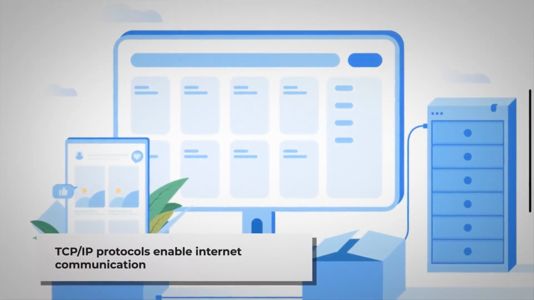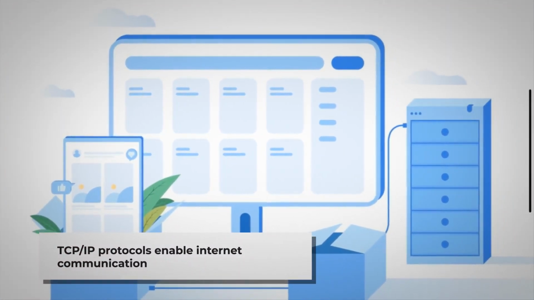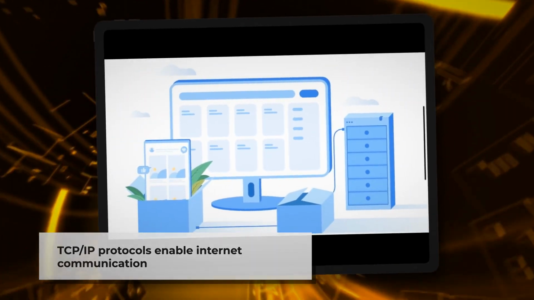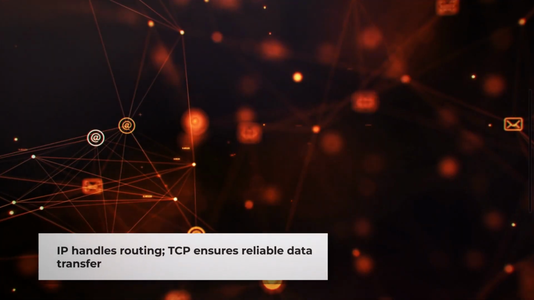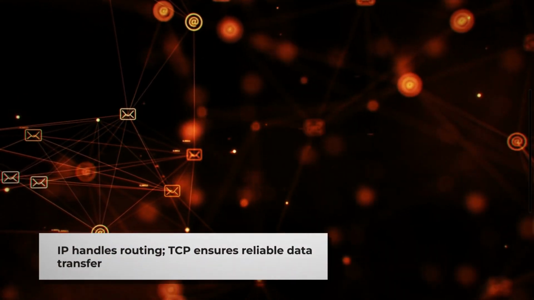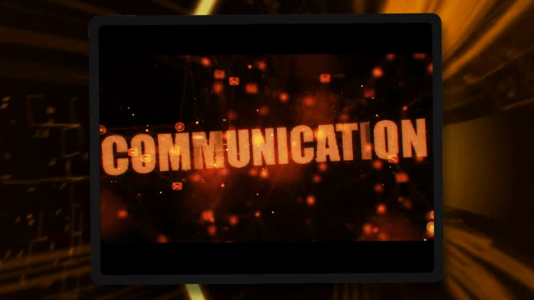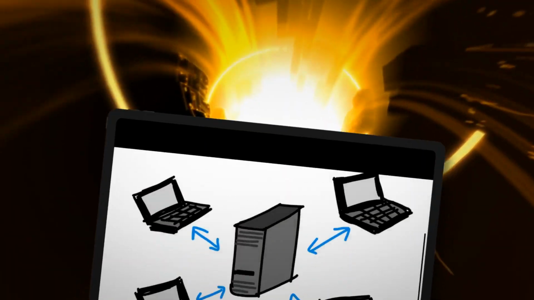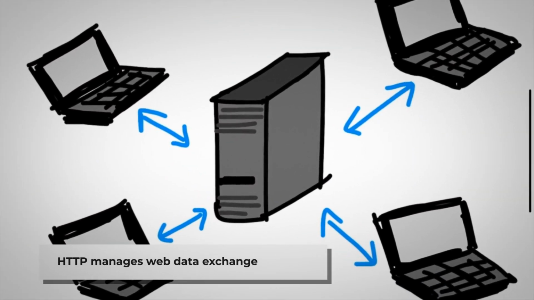The Transmission Control Protocol and Internet Protocol, collectively known as TCP/IP, form the fundamental communication protocols of the Internet. IP handles the addressing and routing of packets, ensuring they reach the correct destination. TCP manages the reliable delivery of data, verifying that all packets arrive intact and in the proper sequence. If packets are lost or corrupted during transmission, TCP requests retransmission.